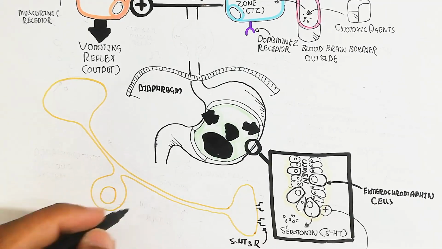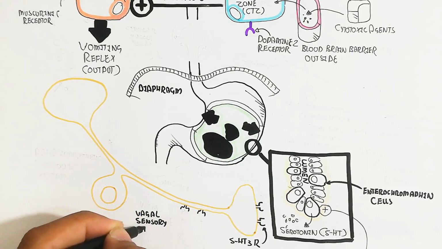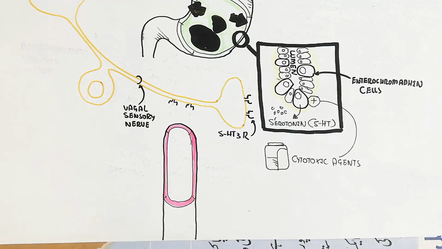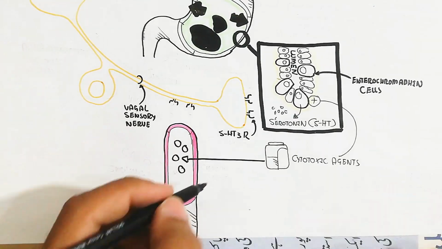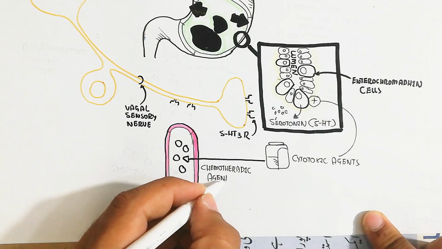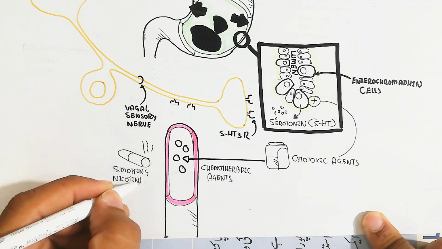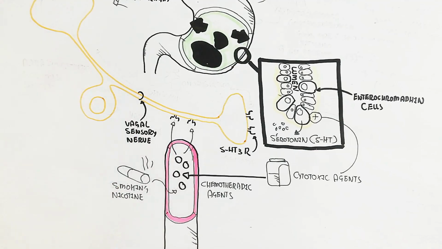This 5-HT3 receptor is triggered, and the vagal nerve, a parasympathetic afferent sensory nerve, is stimulated. On the other hand, from smoking, nicotine enters the blood and acts on the nicotine receptor, triggering the parasympathetic nerve fiber, this vagal nerve, and the chemotherapeutic agent acts directly.